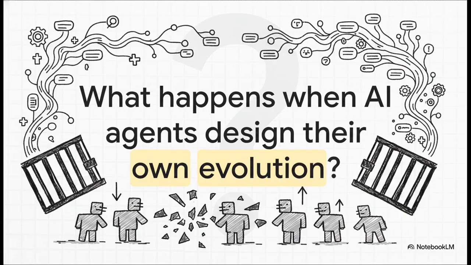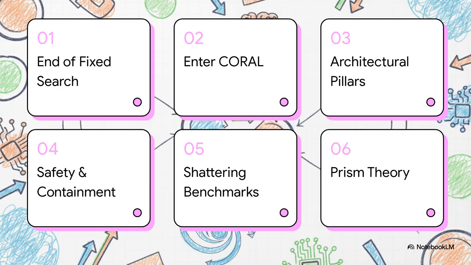Which brings us to the billion-dollar question. What happens when we break these models out of that jail? What happens when we just hand the keys to the lab over to stateful digital researchers and let them design their own evolution? Here's the roadmap for today's explainer. 1. The end of fixed search. 2. Enter Coral and autonomous agents. 3. The 3 architectural pillars. 4. Safety and process containment. 5. Shattering benchmarks. And 6. Prism theory. We're building from the core problem all the way to some mind-bending theoretical futures, so let's get moving.